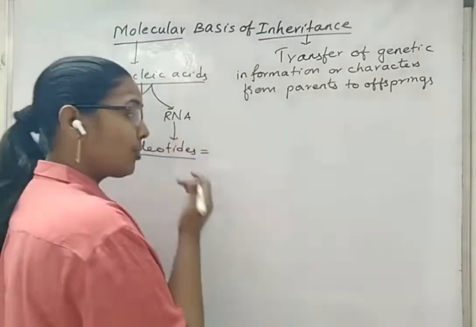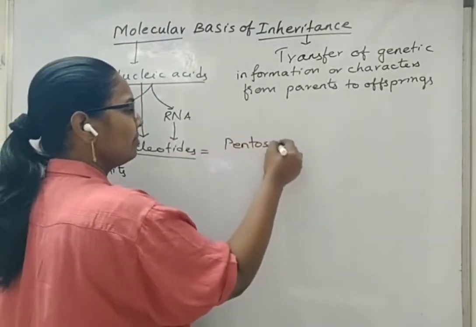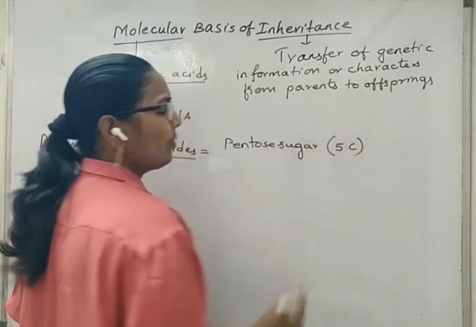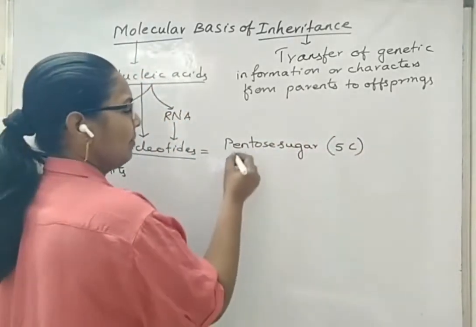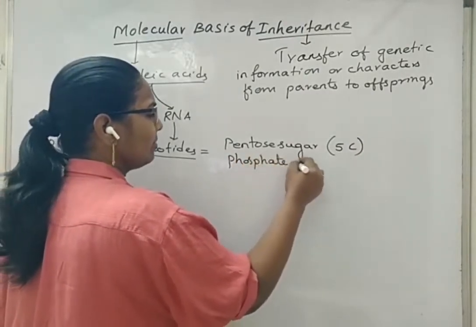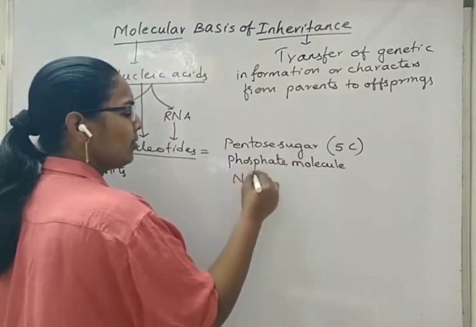Nucleotides are composed of pentose sugar, in a sense, the compound that is having 5 carbons. Next is phosphate molecule. Next is nitrogen bases.